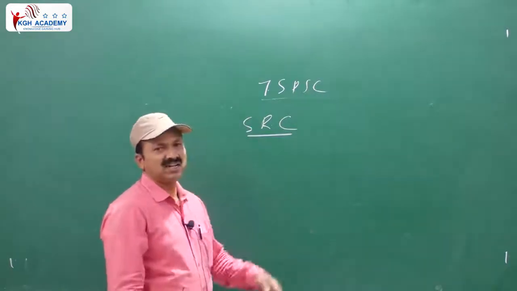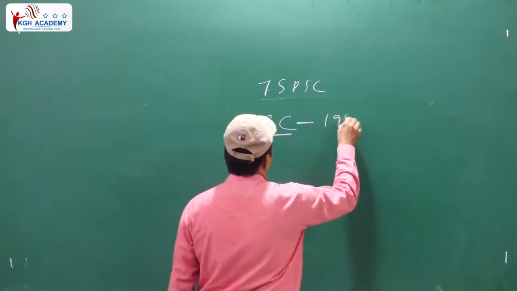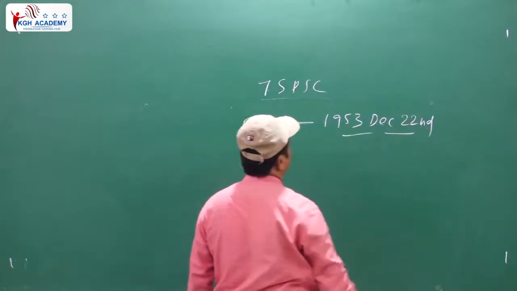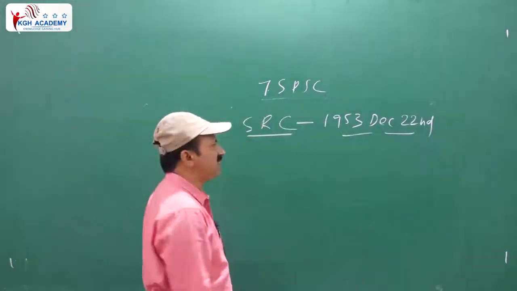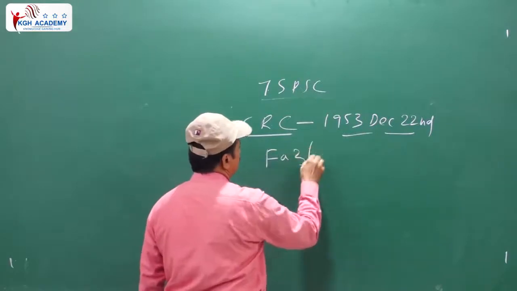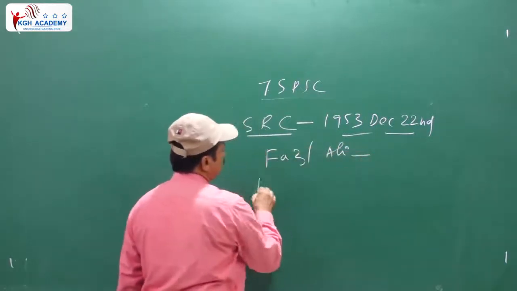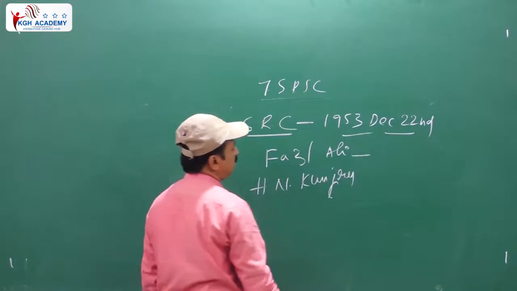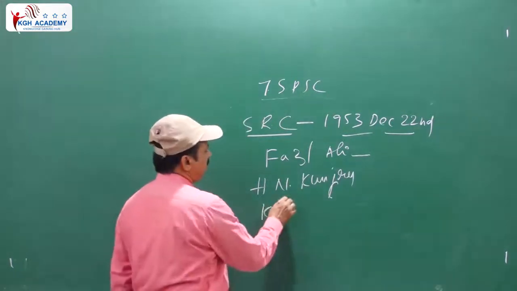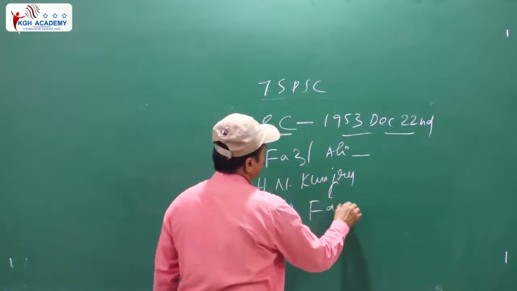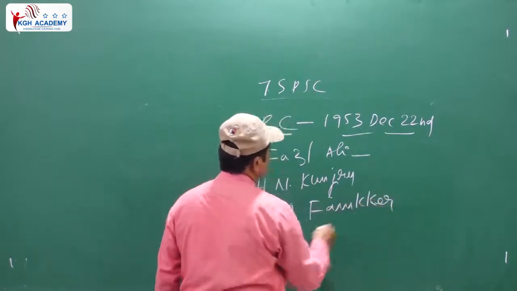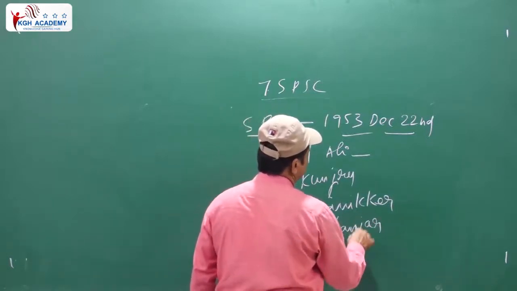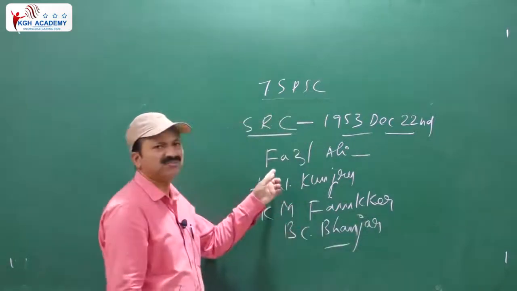In which year did the SRC come into force? 1953, December 22nd. The SRC chairperson was Fazil Ali. H.N. Kunjru, Hrudayanath Kunjru, was one of the members. K.M. Panikkar, Kavalam Madhava Panikkar, was also a member, and B.C. Banja was also a member. These are the members of the Fazil Ali Commission.